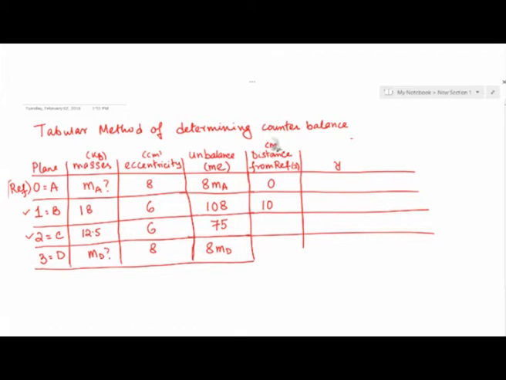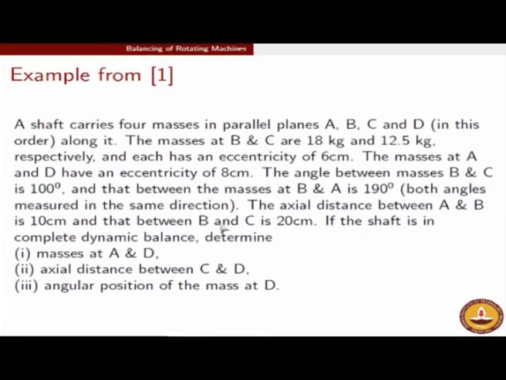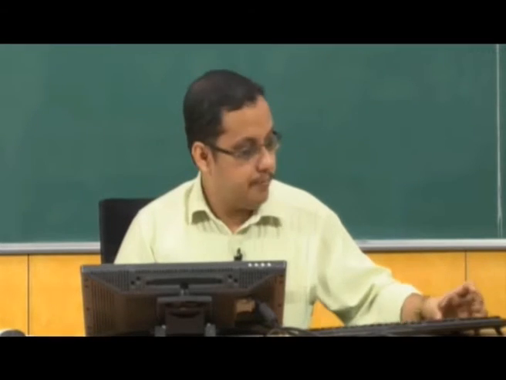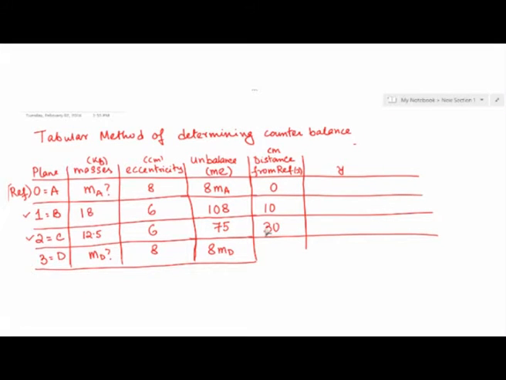Similarly, the distance from B to C was given. So B to C distance is 20 centimeter. Therefore the total distance from A to C will be 10 plus 20, which is 30, so we'll put that down. This is 30, and for the other unbalance, at the counterbalance plane, xd is unknown.